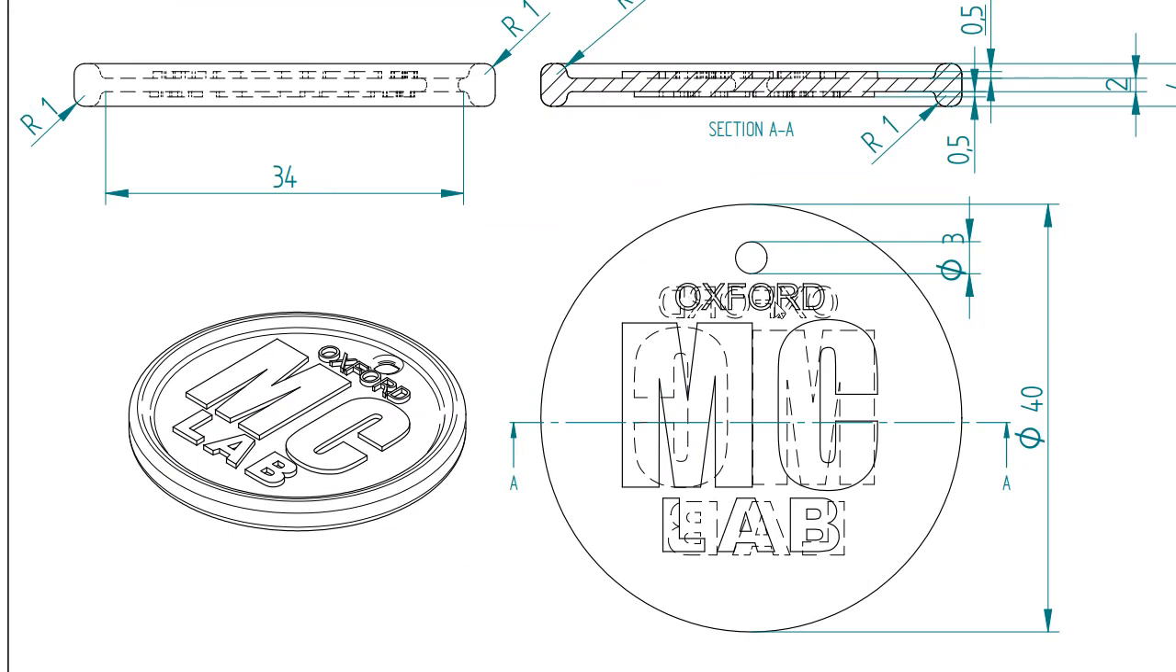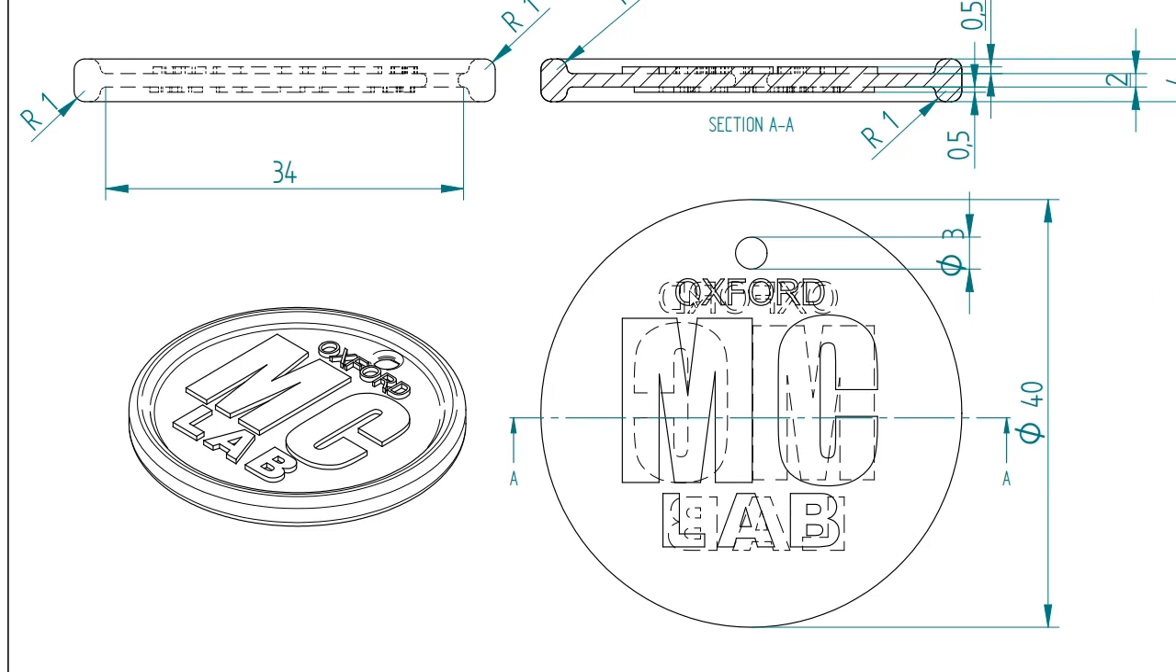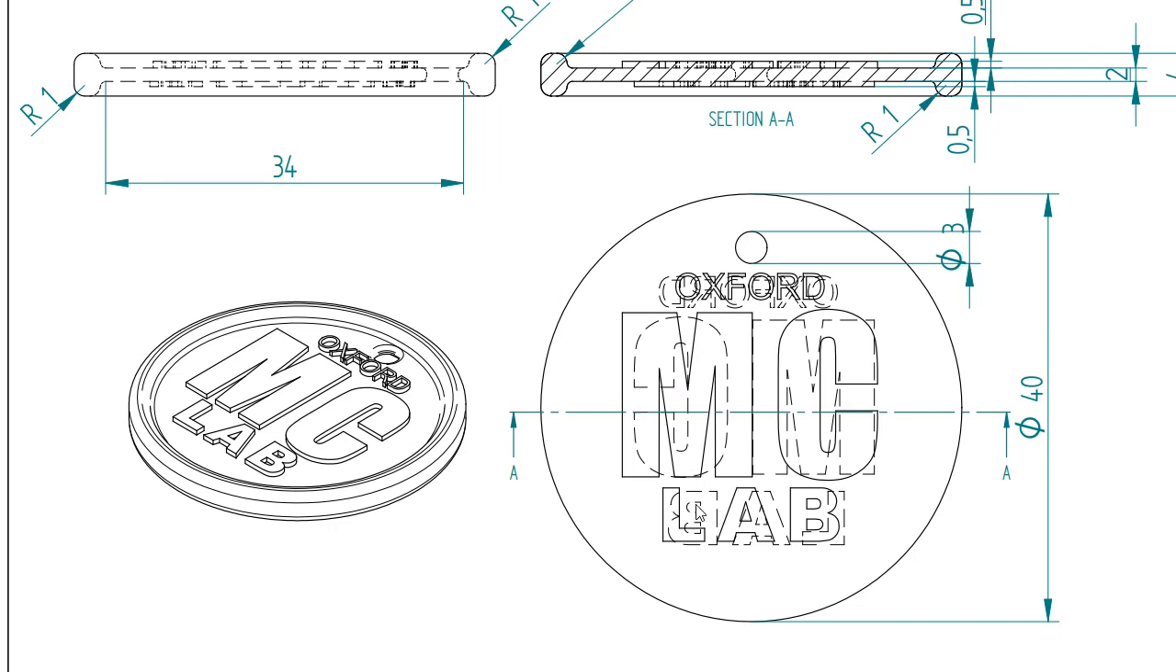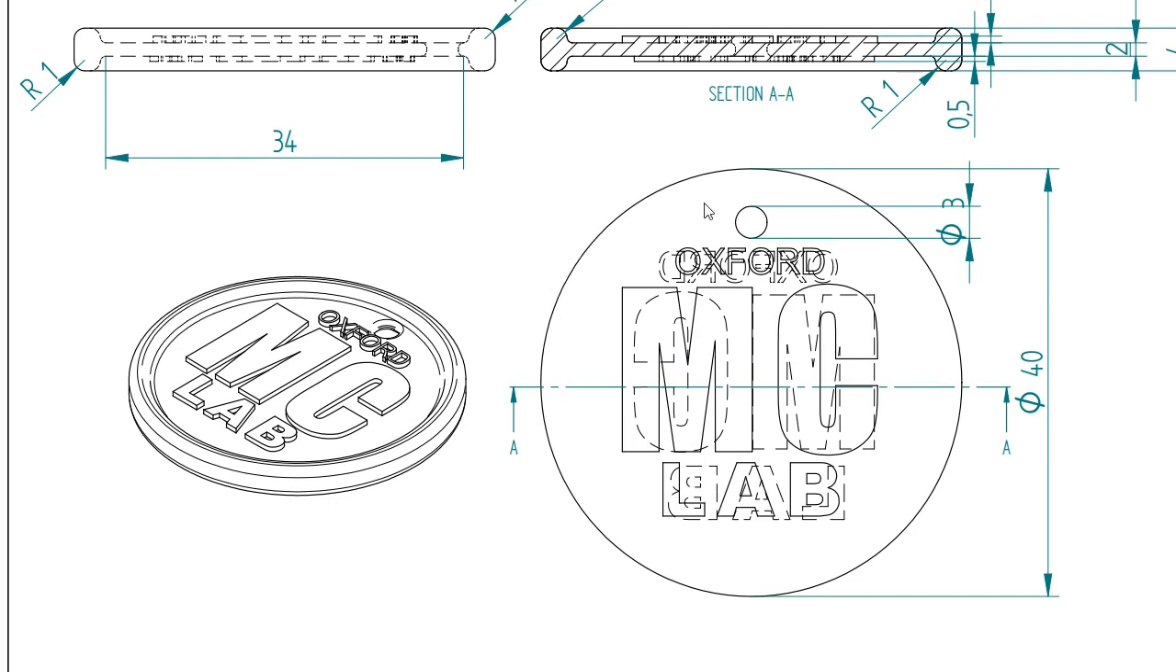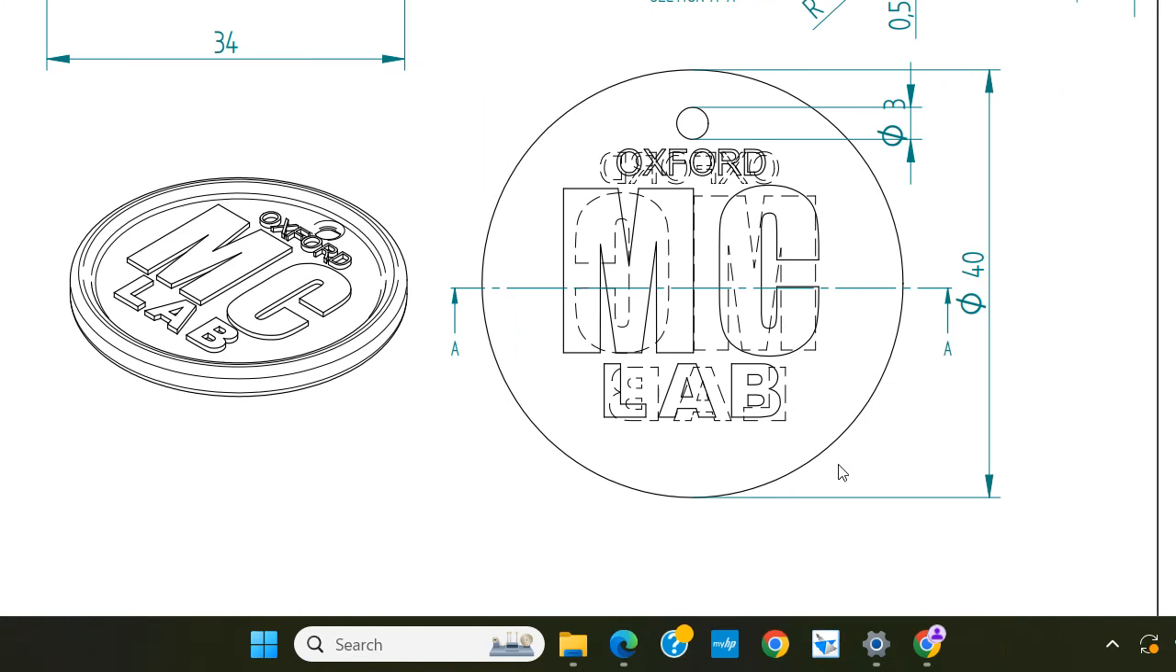Since here it shows Oxford NC Lab, we are not printing Oxford because it is very tiny, so it is very difficult to print in 3D printing. Even though it can be printed, it is too difficult to print actually. It is too small. So we are doing an MC lab. MC lab only we are doing in a round shaped keychain.